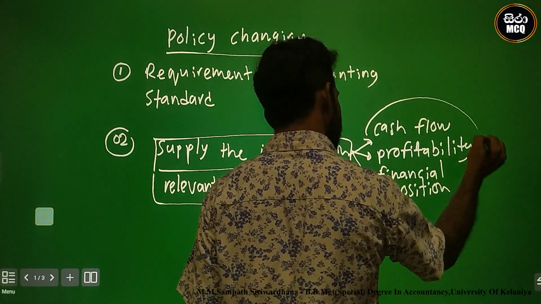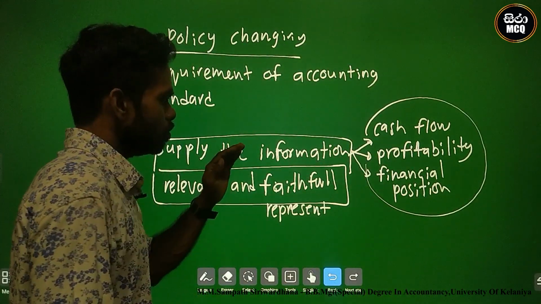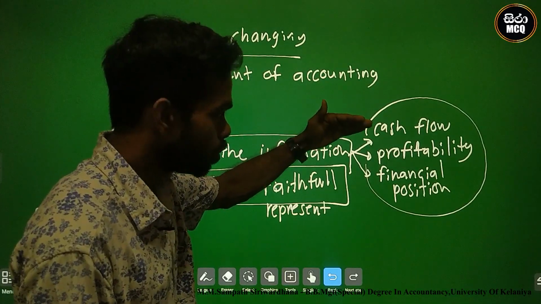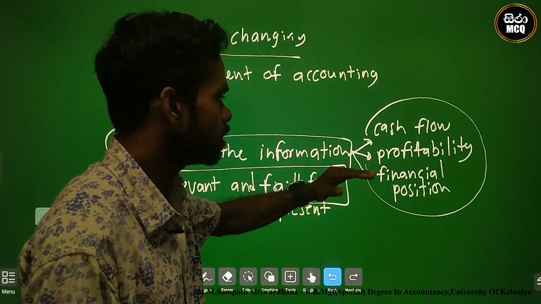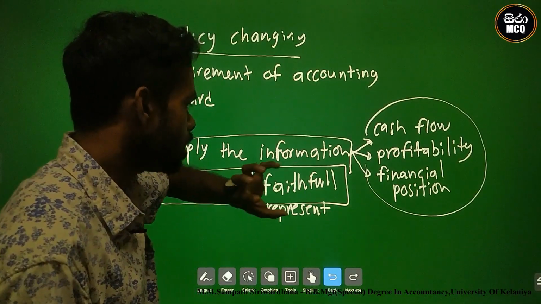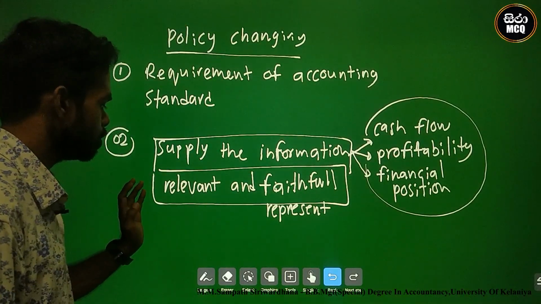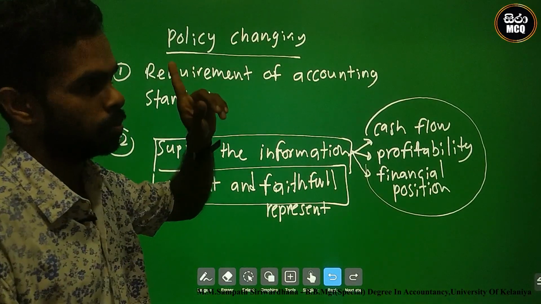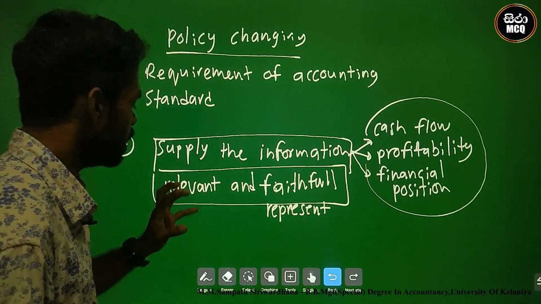The managers decide that the information of cash flows, profitability and financial position supplied to the stakeholders is more relevant and faithfully represented than under the previous policy.